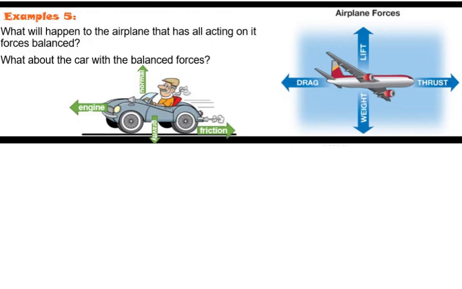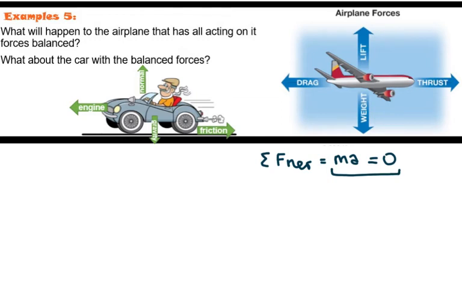So in this question it says, what will happen to the airplane that has all forces acting on it balanced? If all the forces are balanced, from your previous videos, that means that there is no acceleration. The net force is equal to ma, so F net is equal to ma, and if the sum of all the forces is equal to 0, then acceleration is equal to 0.